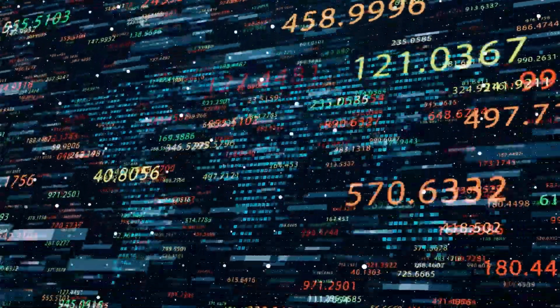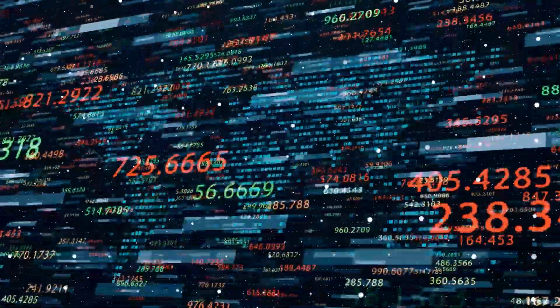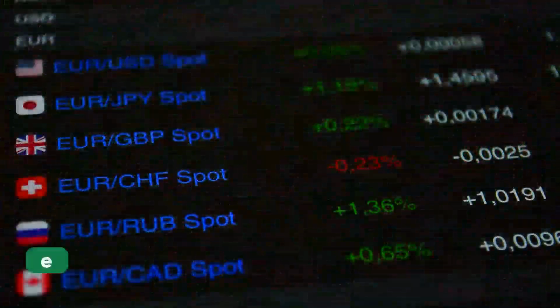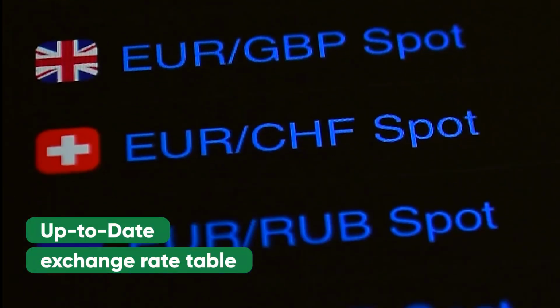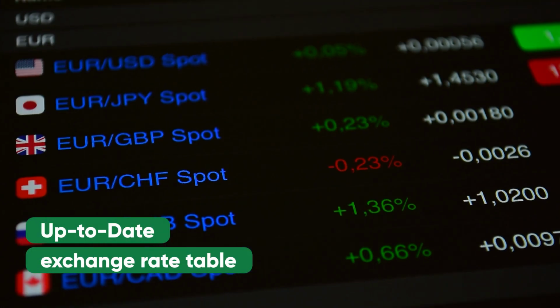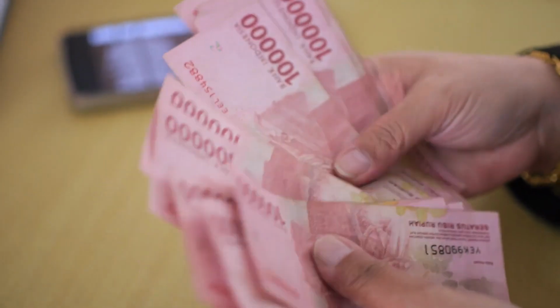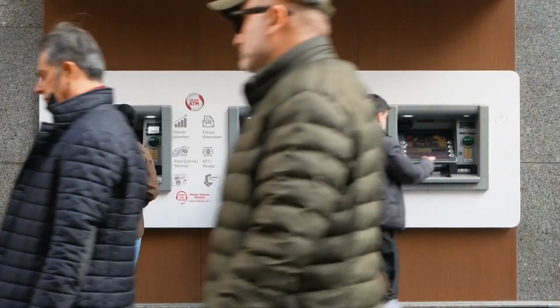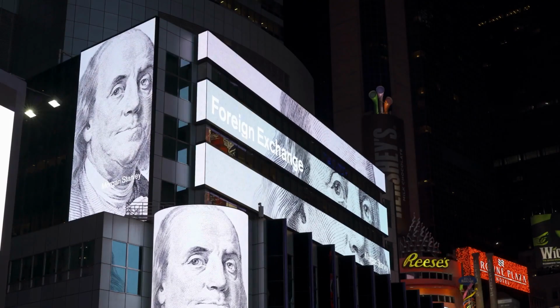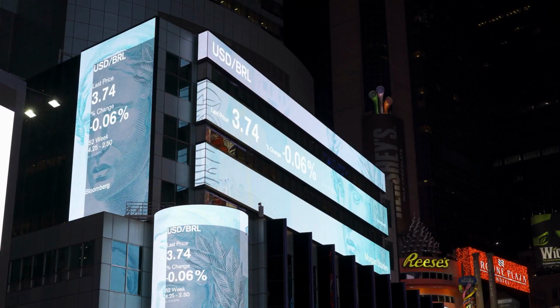To get the most precise snapshot of how currencies stack up against each other, it's a good idea to peek at an up-to-date exchange rate table, given how much currency values can fluctuate. Now that we've unpacked the basics of what a country's legal tender is and how currency acceptance works, why don't we dive into how these ideas play out among the world's top currencies?